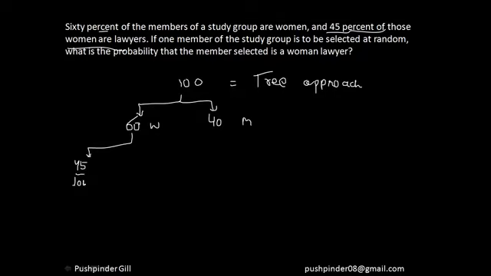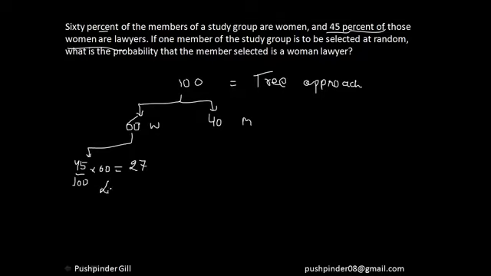So it's 45% of this 60, guys, not this 100. So I hope everyone is understanding why I chose 45% of 60 rather than 100, because it's saying 45% of the women, right? So if I calculate it, it comes out to be 27 women.